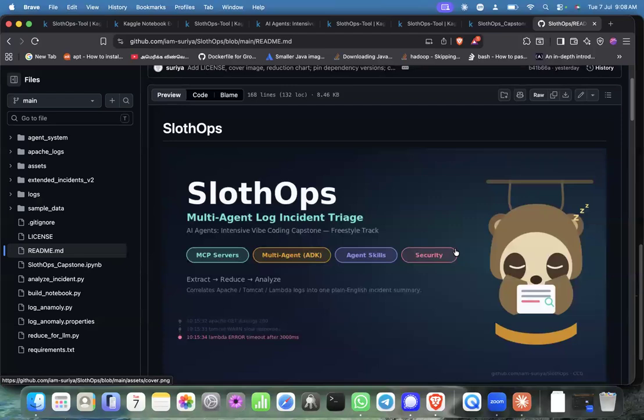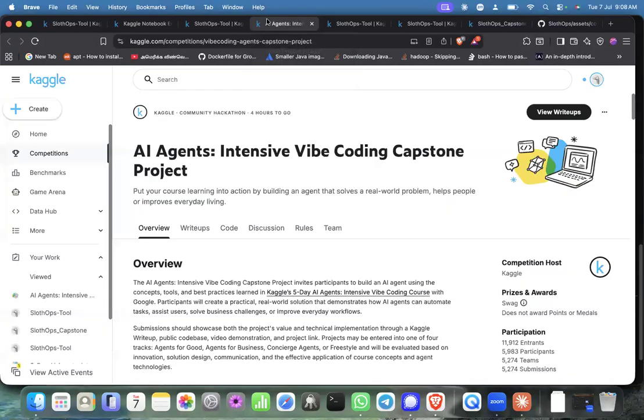Plus, I have done security testing wherein I'm trying to send certain commands to my LLM, so that the LLM doesn't take them as serious and should consider them as a false response, or as somebody trying to hack the system. That is what I have done. So let's dive into the main thing here.